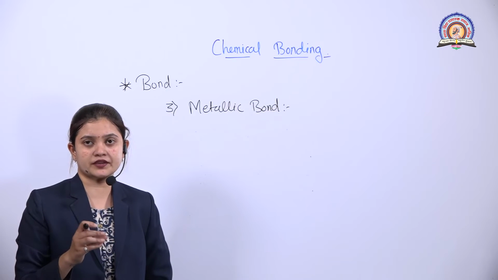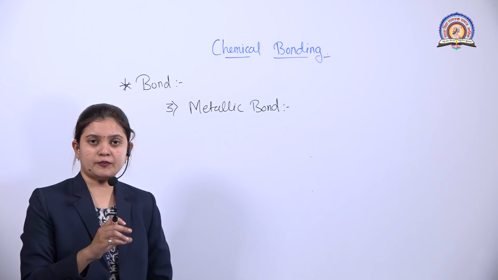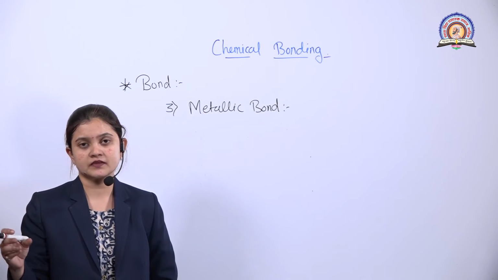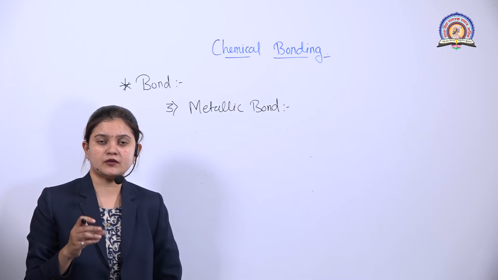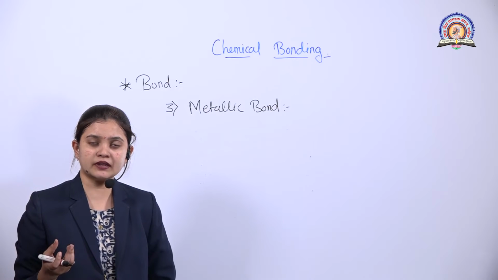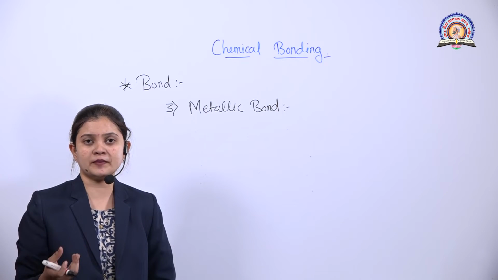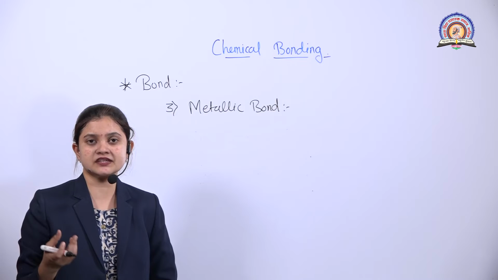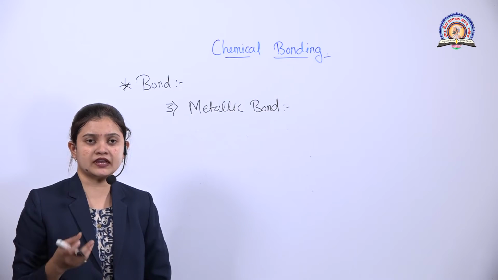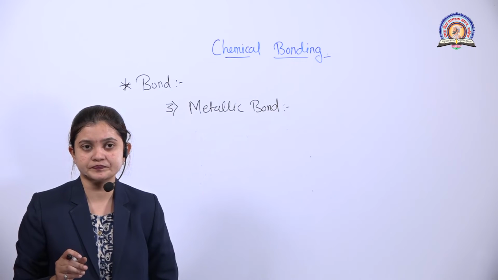For example, we are talking about copper. Copper is bound to copper, and that copper is bound to another copper. So in copper, or in a metal, there will not be an ionic bond. Why will it not be an ionic bond? Because to form an ionic bond, there is a requirement of a large difference in electronegativity, which is not present here. So therefore it will not show the ionic bond.